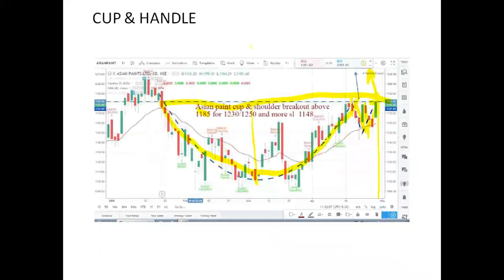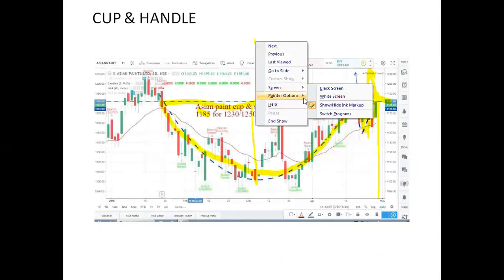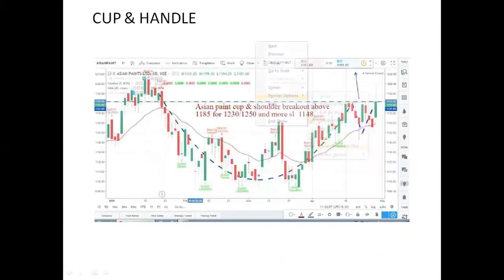Now cup and handle pattern. The stock was falling for many days, then the stock started rising up, and it touched the previous high. After the previous high, it makes a low of one third of the height of the cup, and then the stock starts rising up, and it touches the previous high. And when this level is broken by the body, you can expect the stock will go up.